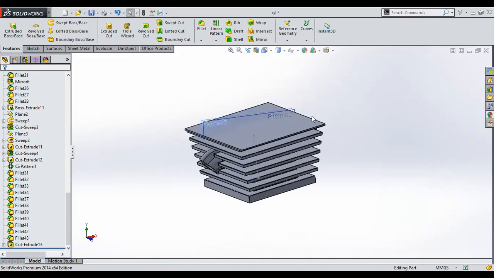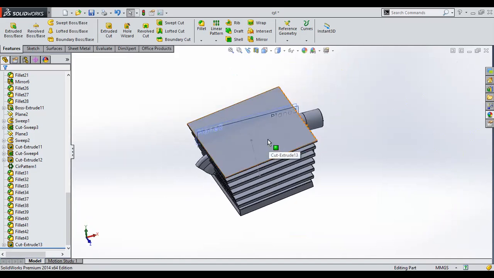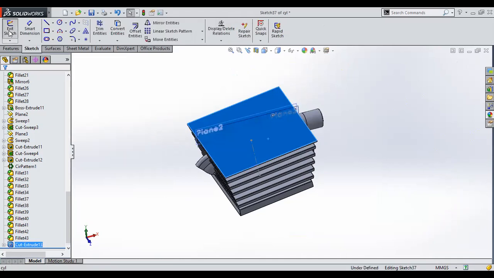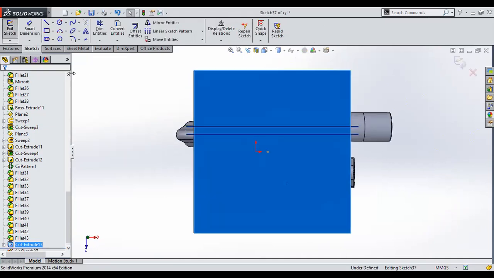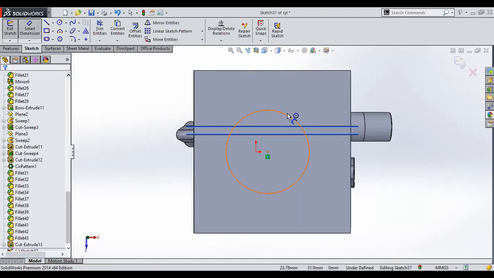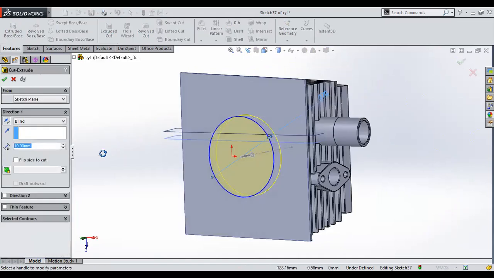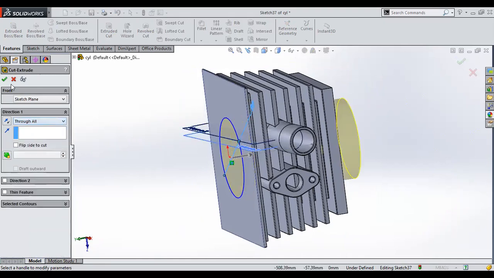We have just used the extruded cut operation. Now we can go with creating the cylinder, and that means the detailing part. I need to select this face, press Control 8, and then provide the circle; this will be the cylinder. 70 mm of cylinder I'm providing. Then I'll use the extruded cut operation to cut this material again through all.